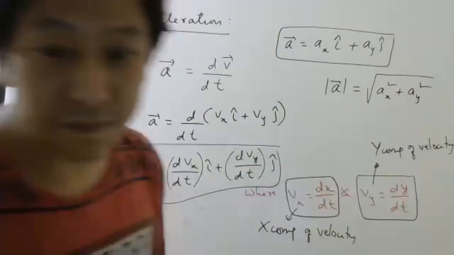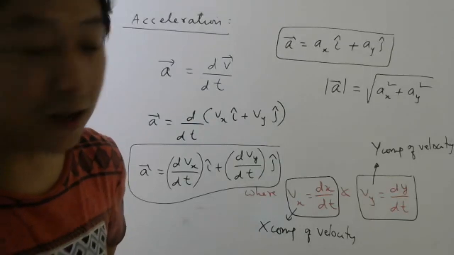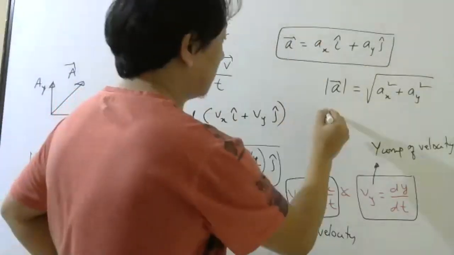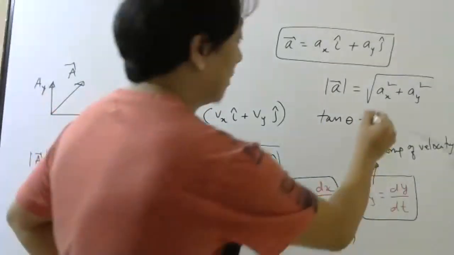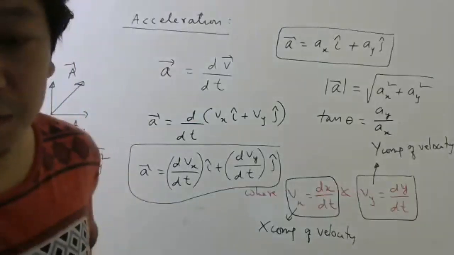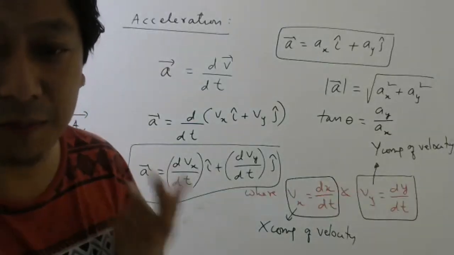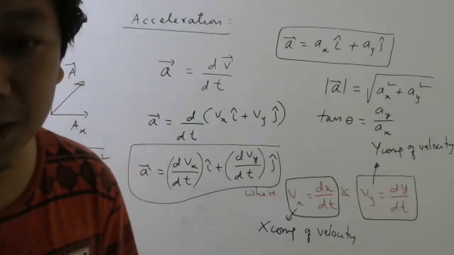Agree or not? And how will you find direction? Tan theta, or whatever angle you write, is ay by ax. So once you know components of a vector, you can find magnitude also, direction also. Don't worry about that. That part we have completed long back.